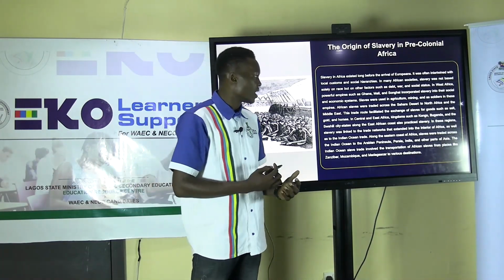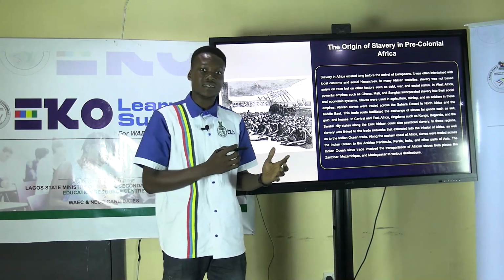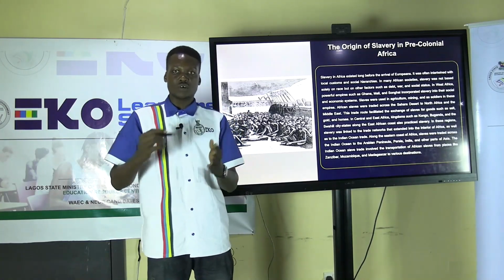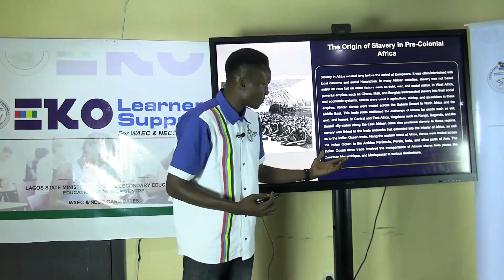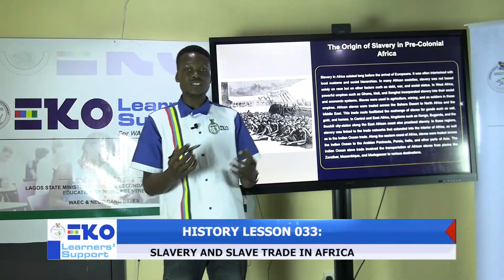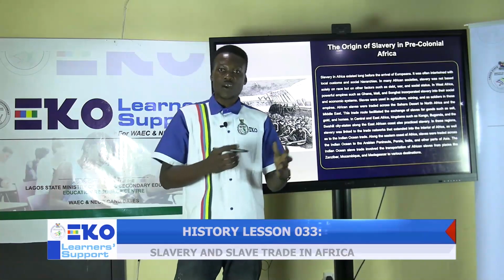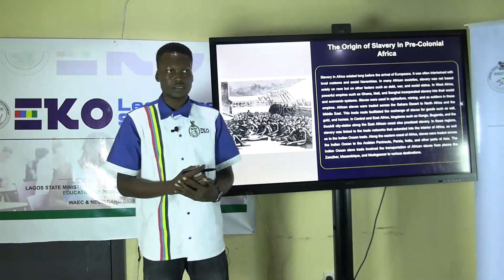Also, in Central and East Africa, kingdoms like Congo were involved in slave trade through the Indian Ocean. And lastly, the transatlantic slave trade was carried out by Europeans from Africa to the Americas.